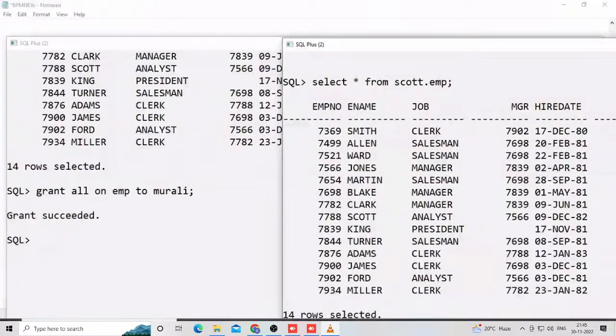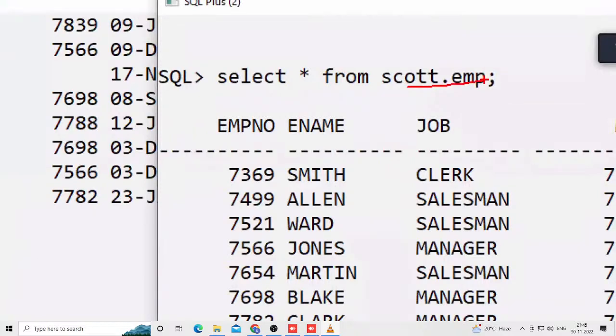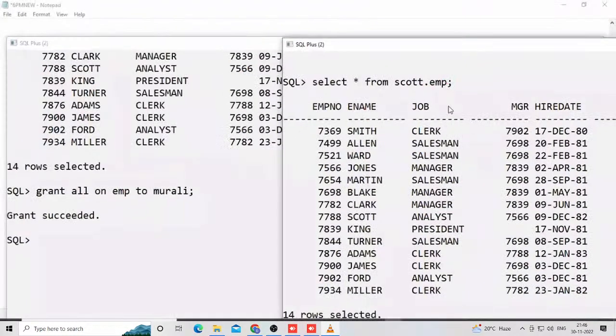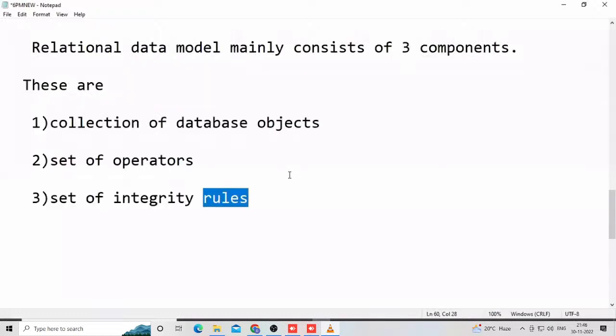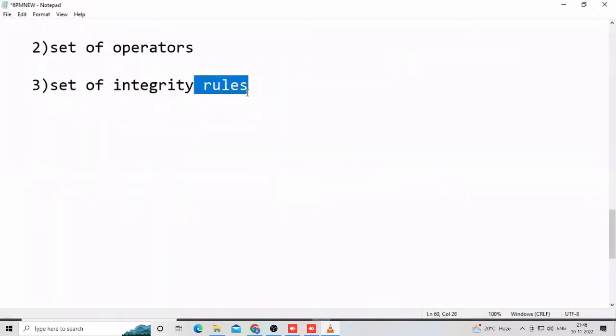In place of that username dot object name, in a real-time project a synonym is used. There are so many big concepts, database link is there, and more. Now, understood or not? Relational data model products always work based on a set of rules only. Understood or not? Yes.